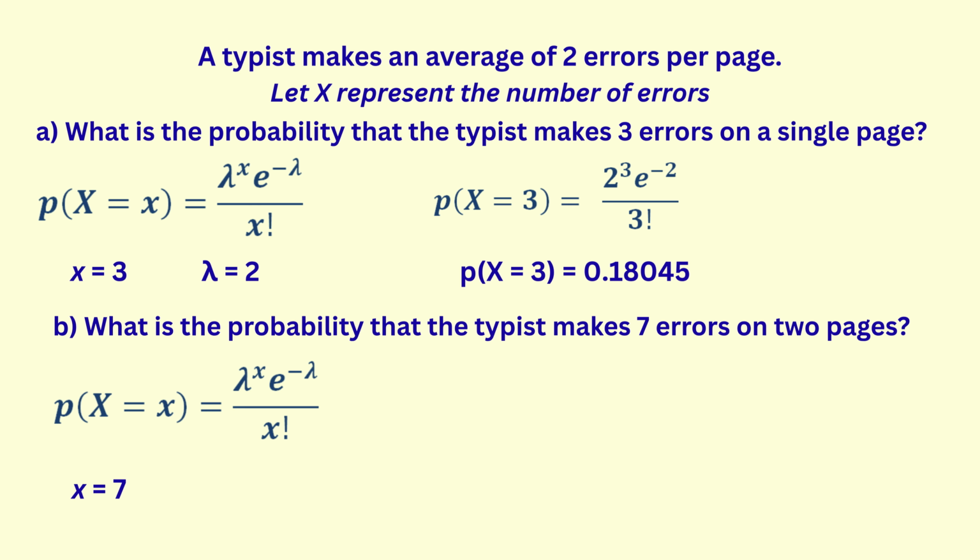In part B, we are finding the probability that x is equal to 7. The space interval is 2 pages. The average number of errors on 1 page is 2, which means that the average number of errors for 2 pages is 4. So we substitute lambda equal 4 into the formula. Using the calculator, we get our answer to be